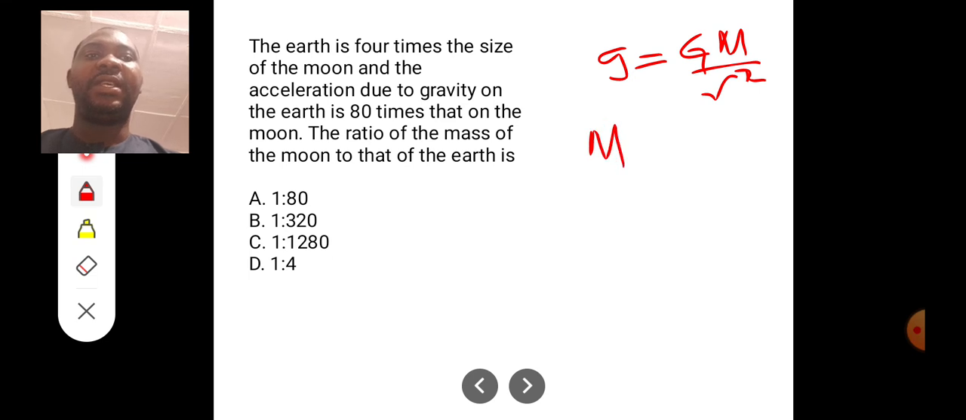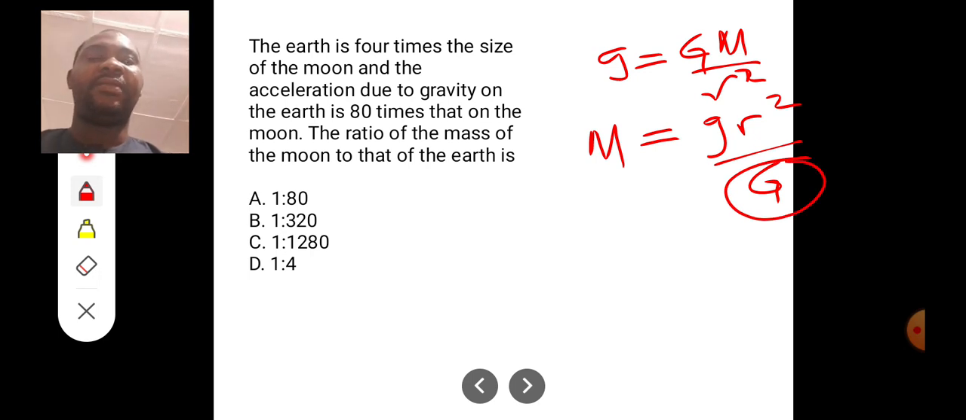So you see that m is equal to g r squared all over capital G. Now note that this is a constant, so it does not affect proportion. From this relation, mass is directly proportional to acceleration due to gravity and also directly proportional to the square of the radius.